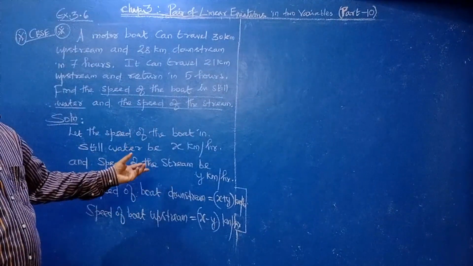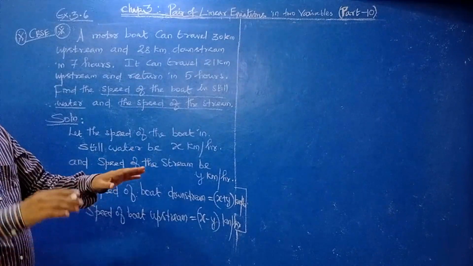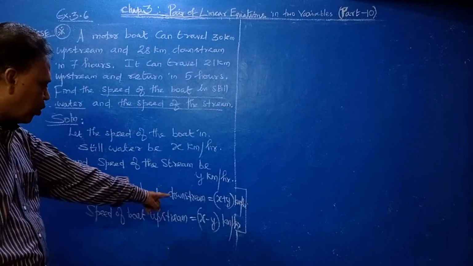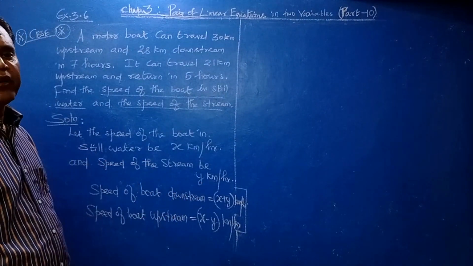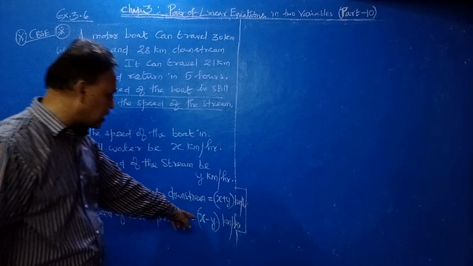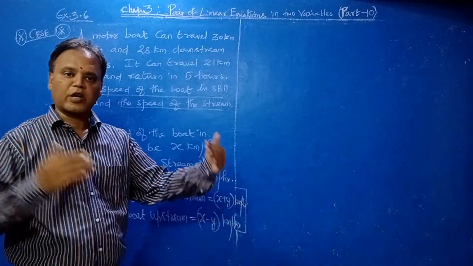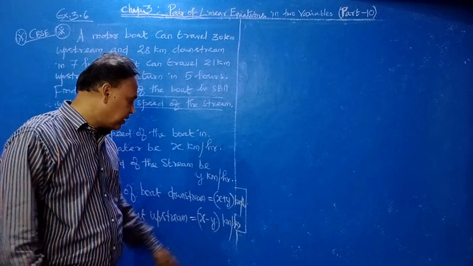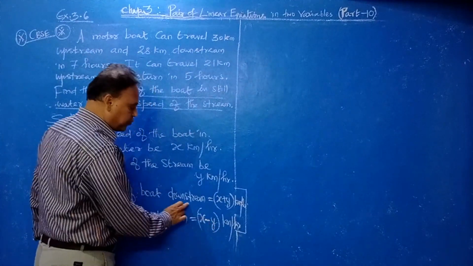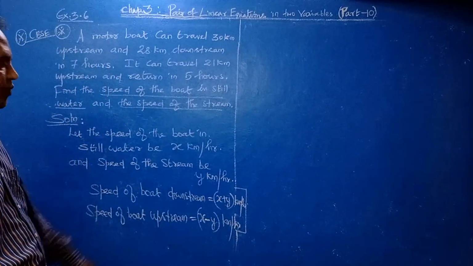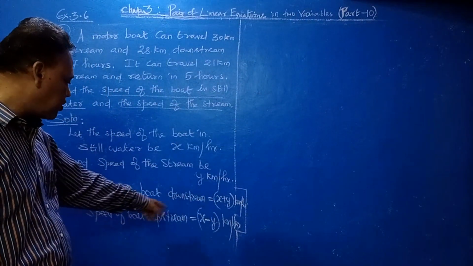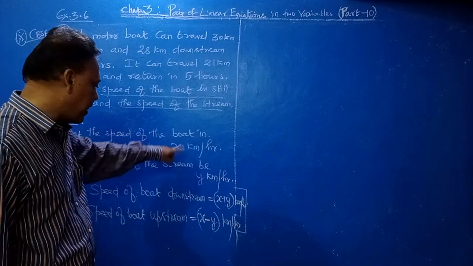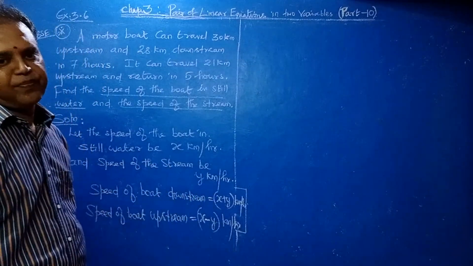Downstream means speed will increase. Okay. Water and the boat same direction. So speed will increase. Speed of boat downstream x plus y kilometer per hour. Speed of boat upstream means x minus y kilometer per hour. Upstream means what? Opposite direction. Clear? Boat and water opposite direction. So automatically speed will reduce. Downstream speed will increase, that's why plus, and upstream means you have to subtract. Always subtract from speed of boat minus what? Speed of stream. Clear?